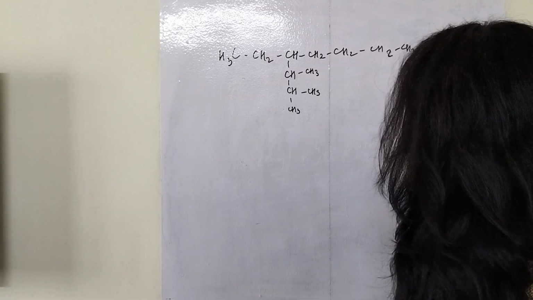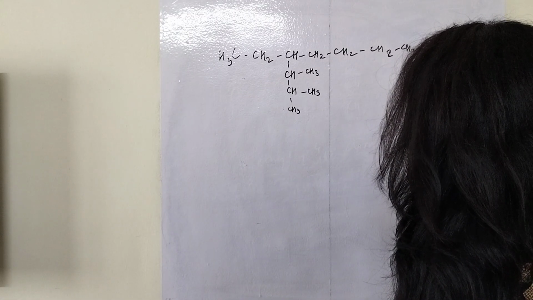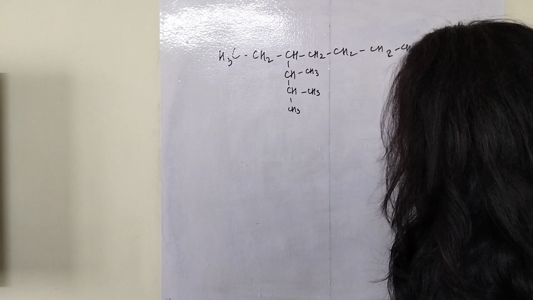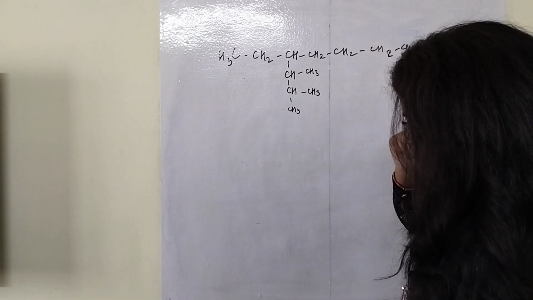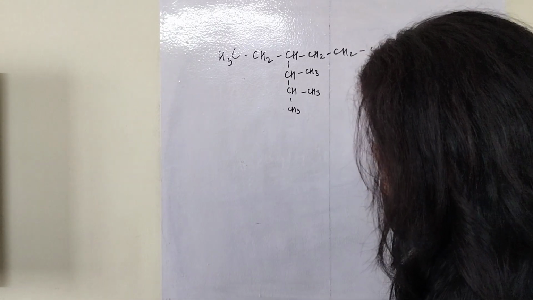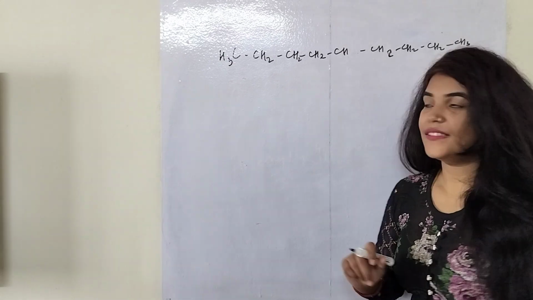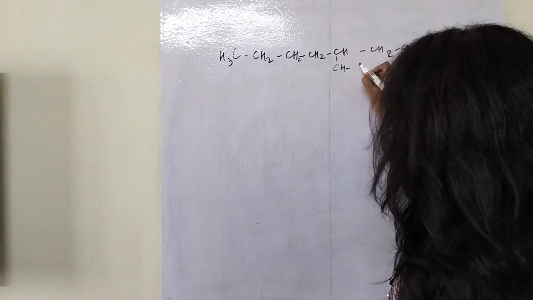What I can do is... okay, let's take this example. ठीक है, वहाँ पे थोड़ा गड़बड़ हो गया था.